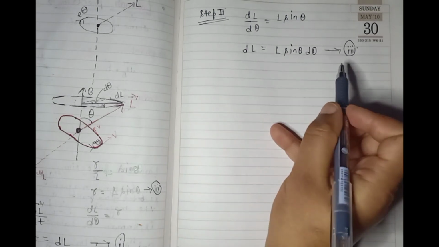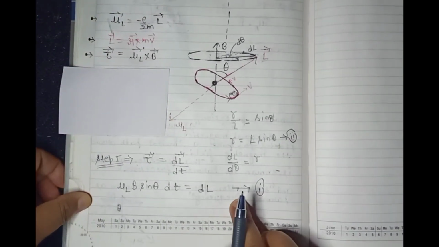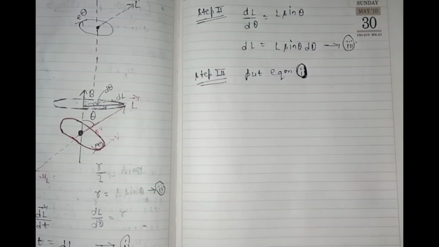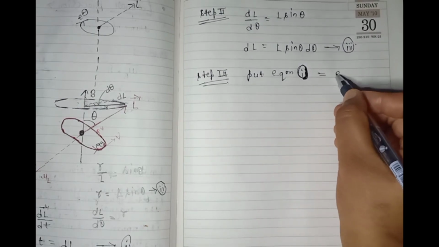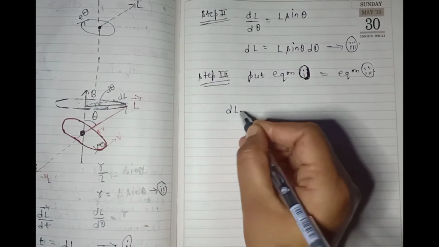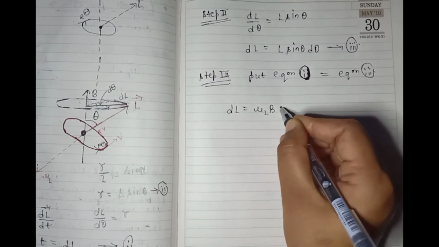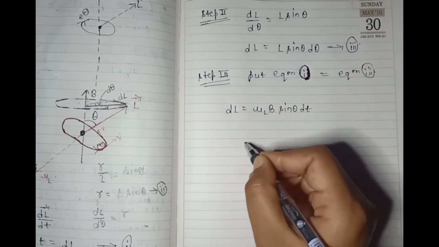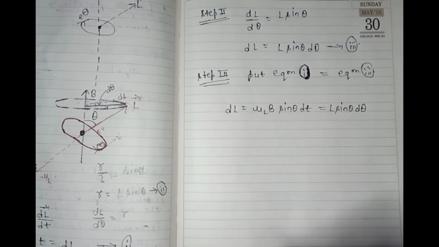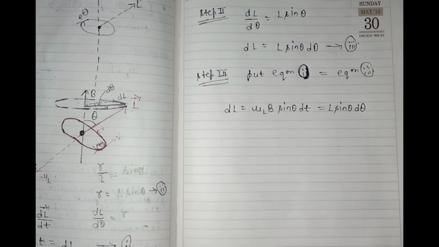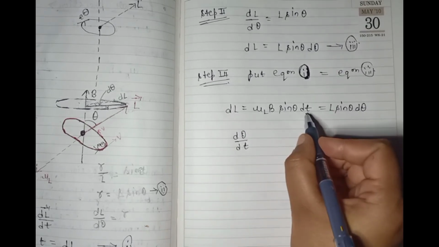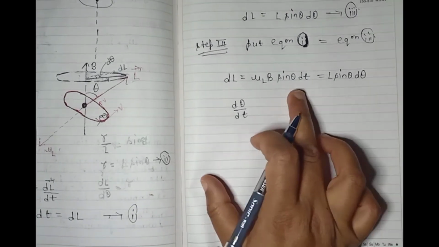Now compare the third and first equations, because this is L and this is also L. So put equation 1 equal to equation 3. Our first equation is dL equals mu L B sin theta into dt, and the third equation is L sin theta d theta. What we have to find is the angular frequency, so angular frequency equals d theta over dt. Now divide this whole equation by dt.